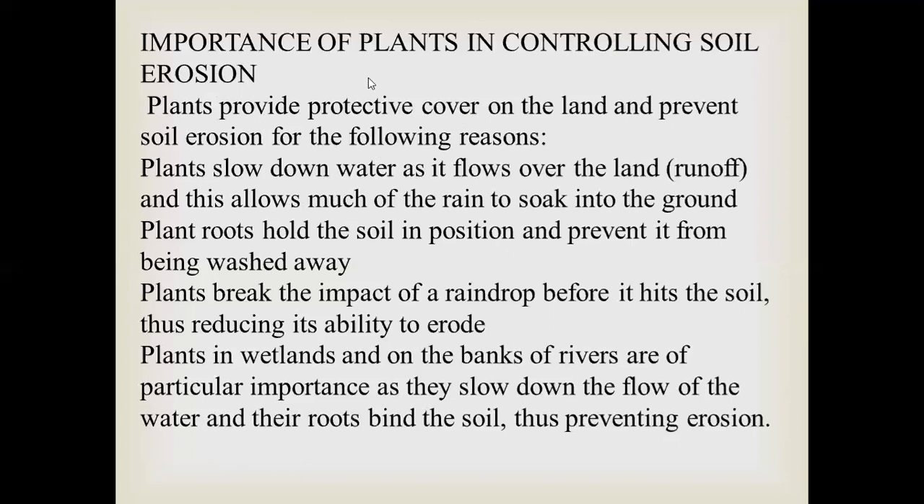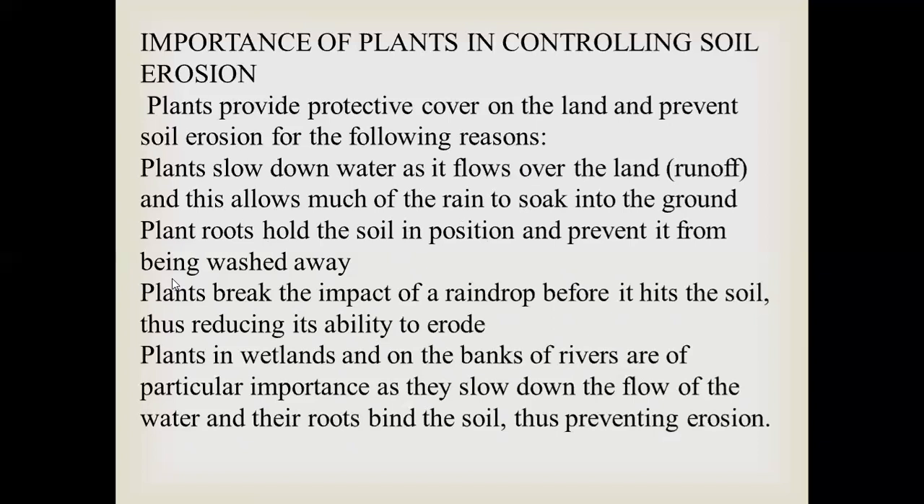Now, why should we learn about plants in controlling soil erosion? Because they play a very, very important role in controlling the soil erosion. They provide protective cover on the land and prevent soil erosion for the following reasons. Plants slow down water as it flows over the land, so runoff is stopped. And this allows much of the rain to soak into the ground.